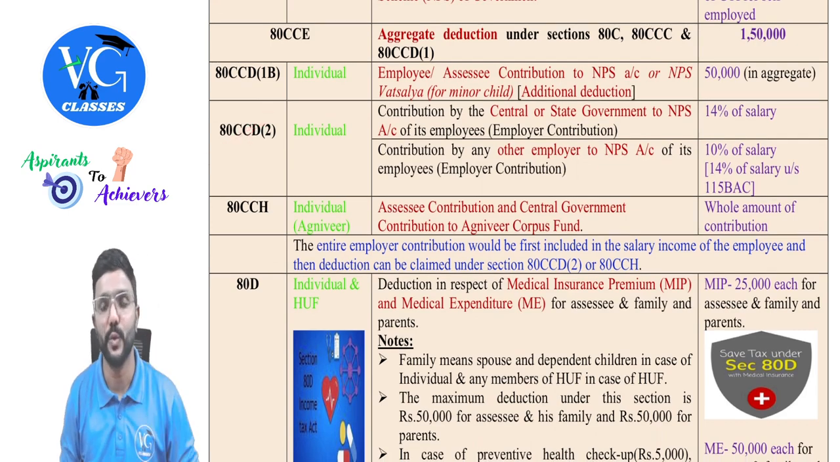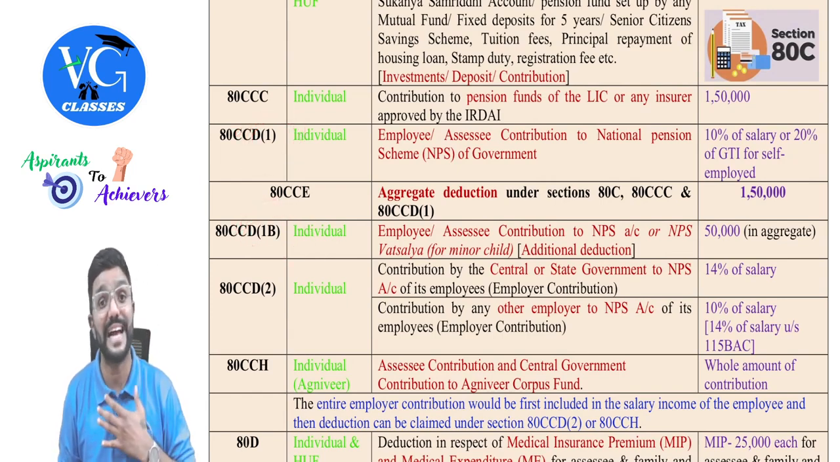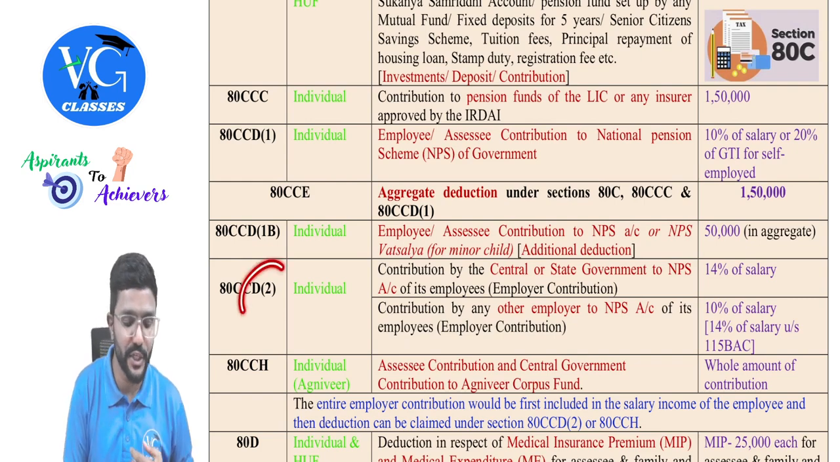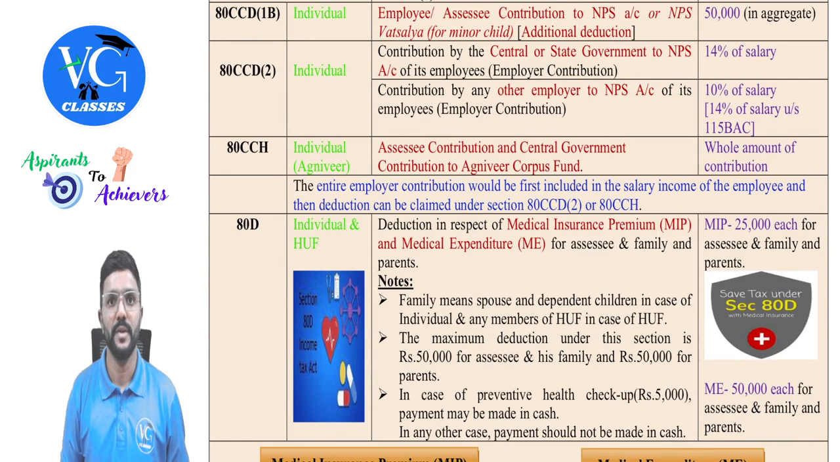80CCD subsection 2. Guys, please be careful. Subsection 1 as well as 1B both talk about assessee contribution, whereas in subsection 2, the second party is coming into play. That is the employer. So employer contribution to NPS account of any employee is allowed as deduction in the hands of employee under section 80CCD subsection 2.